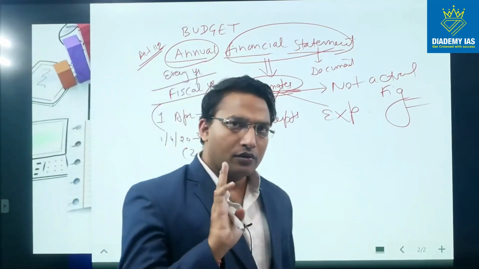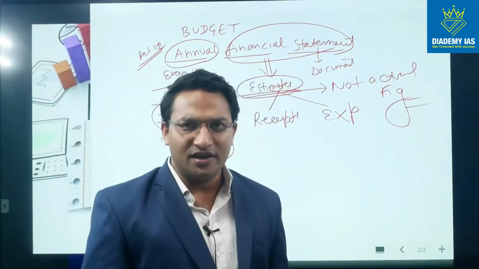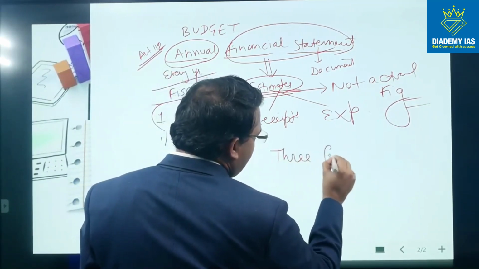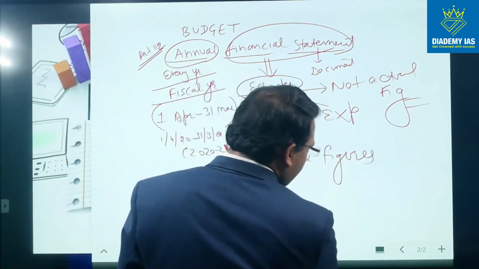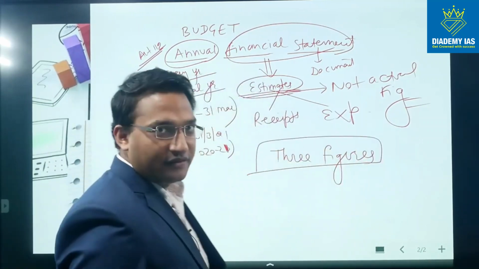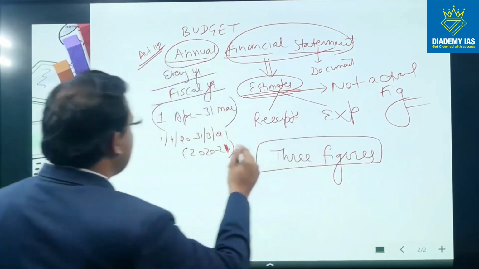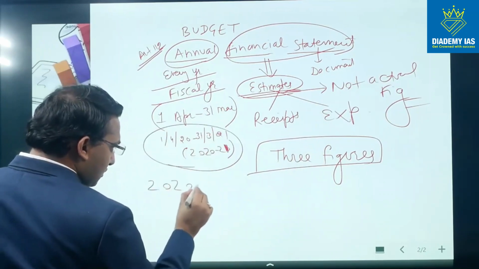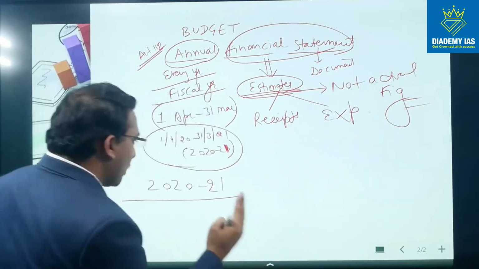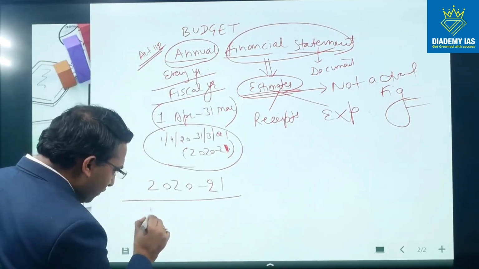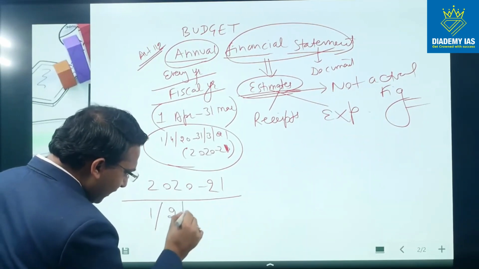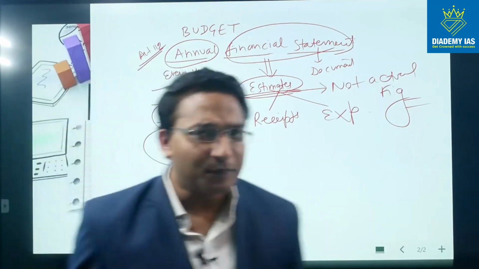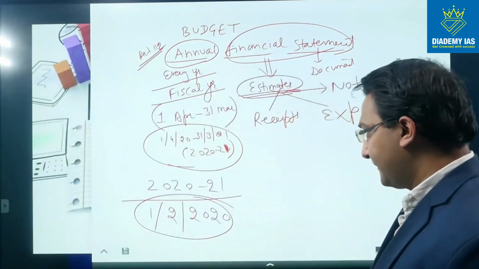In fact, if we see the real budget, there are three figures or three pieces of information which are provided, right? So this budget, for example, the example that I take, this budget is for 2021, right? This 2021 budget will be presented on 1st of February 2020, right? So this was presented on this date. This date has already passed.